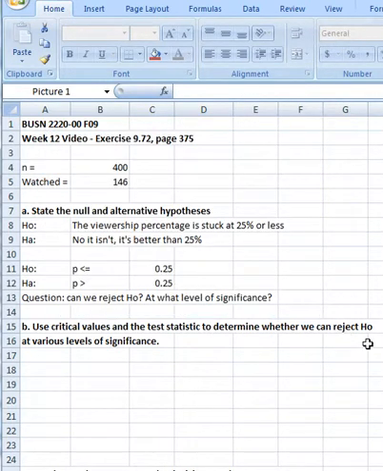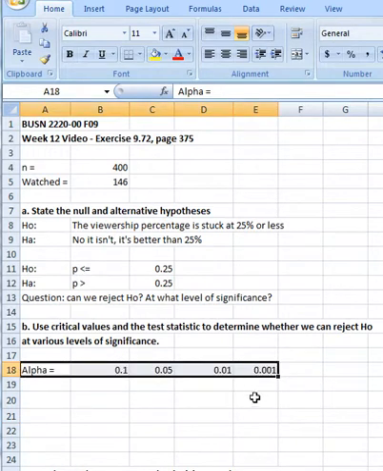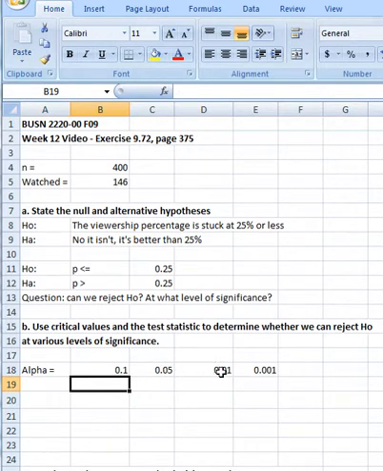Okay, let's start out and calculate where that fence is going to be. First of all, I'm going to bring in the alpha values here. Now remember, this is a single tail greater than problem, so we don't have to worry about dividing alpha into two pieces, a lower tail and an upper tail. We just have one. And we need to know what are the z-values that correspond to 0.1, 0.05, 0.01, and 0.001. Well, we could look them up in table 6.1, but that means we have to search through and find the one that's closest to 0.1.